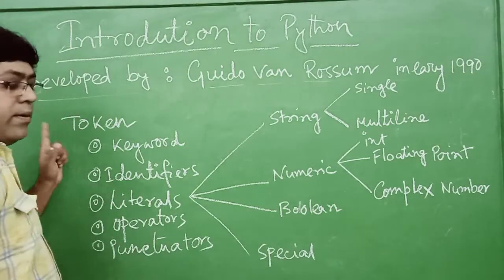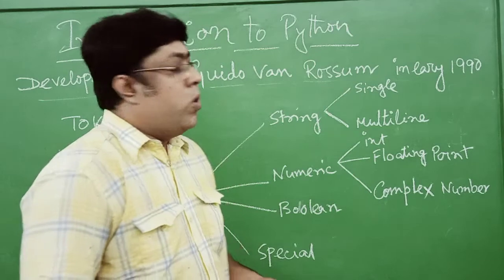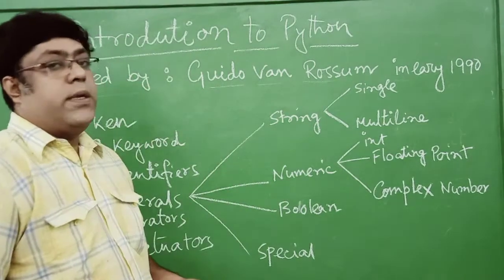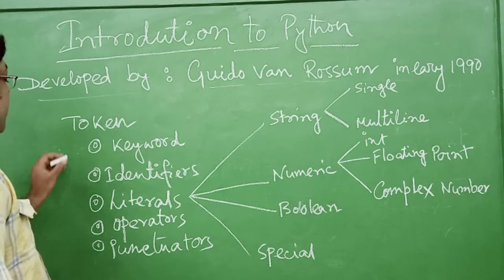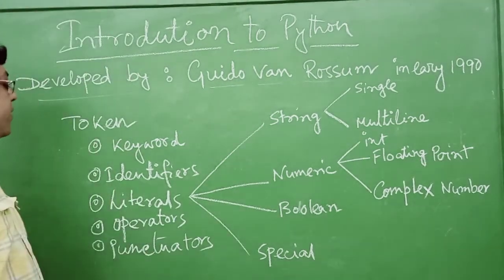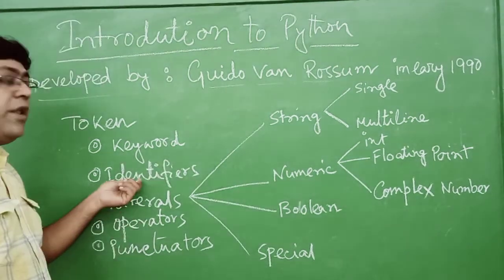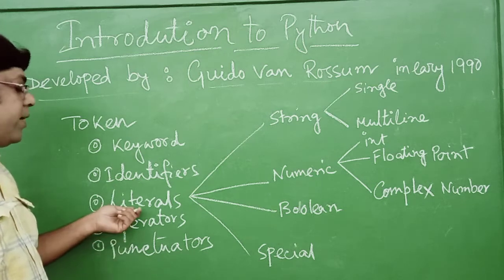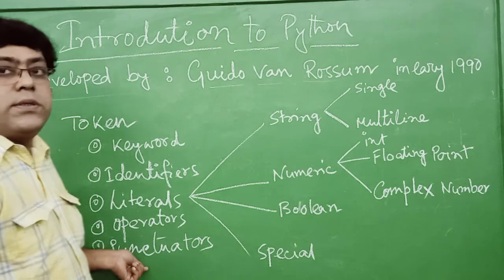First one is token. What is token? Token is a small unit in Python. The different types of tokens present in Python are: first one, keyword, identifiers, literals, operators and punctuators.